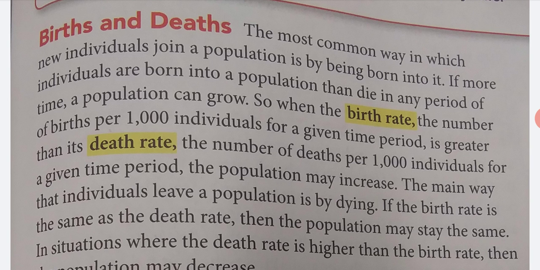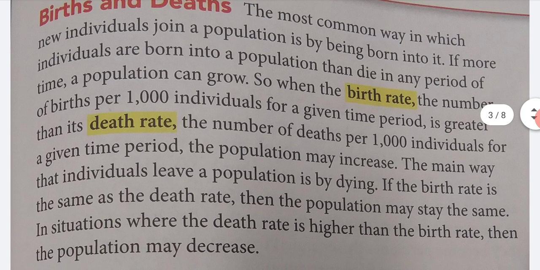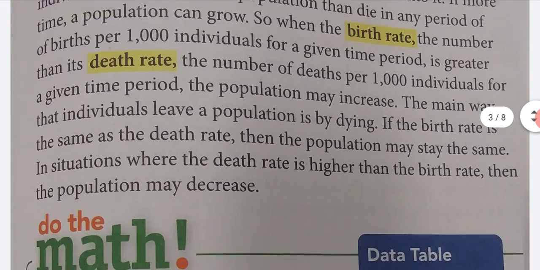If more individuals are born into a population than die in any period of time, a population can grow. If the birth rate, the number of births per 1,000 individuals for a given time period, is greater than its death rate, the number of deaths per 1,000 individuals for a given time period, the population may increase. The main way individuals leave a population is by dying. If the birth rate is the same as the death rate, then the population may stay the same. In situations where the death rate is higher than the birth rate, then the population may decrease.